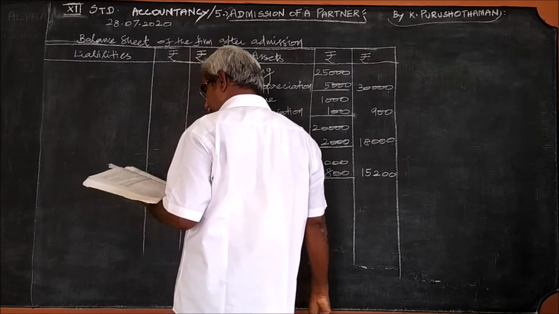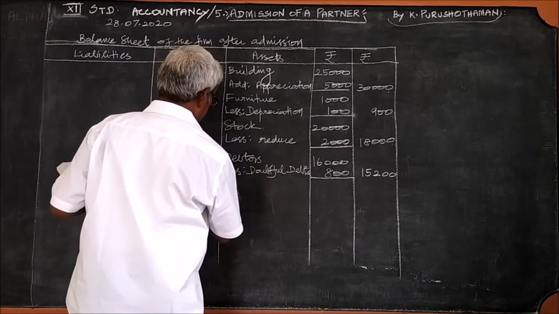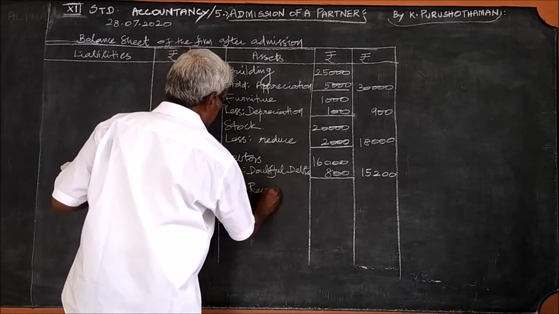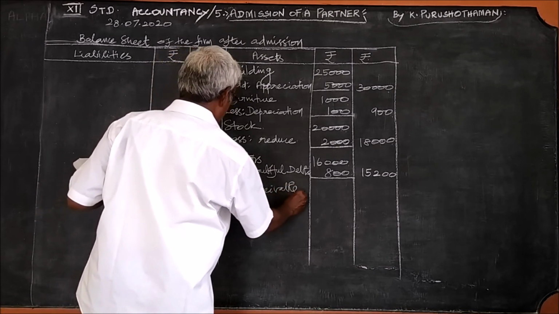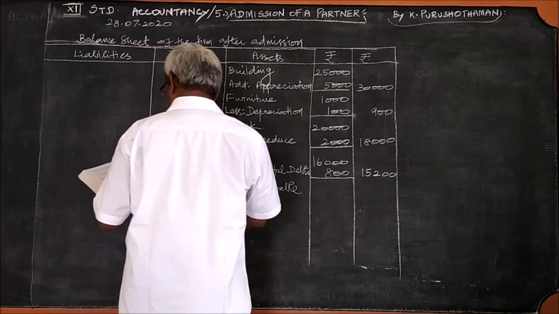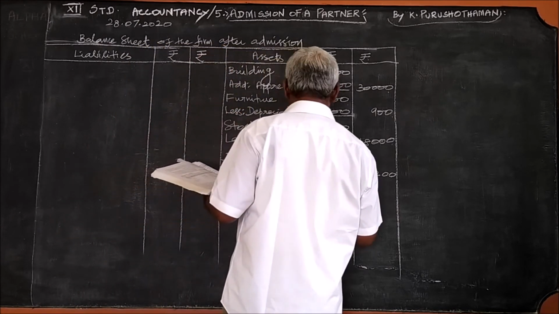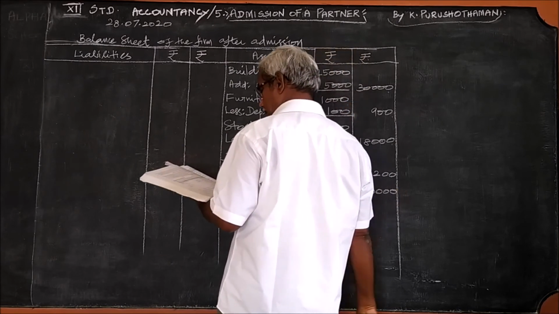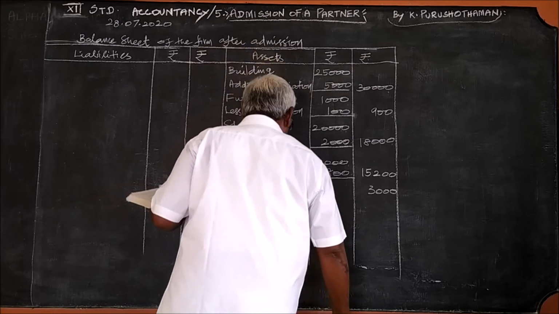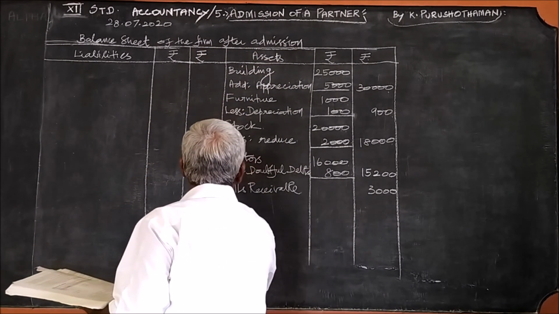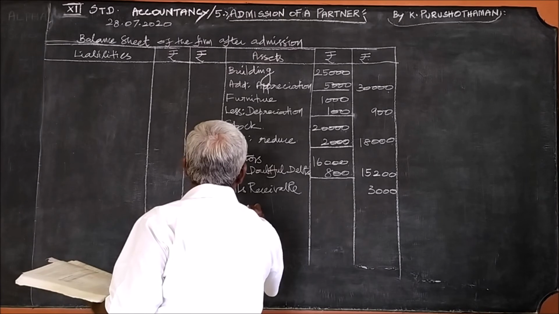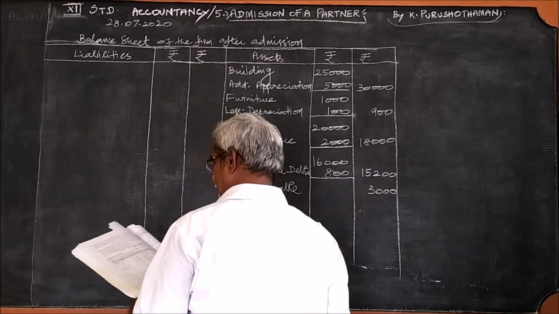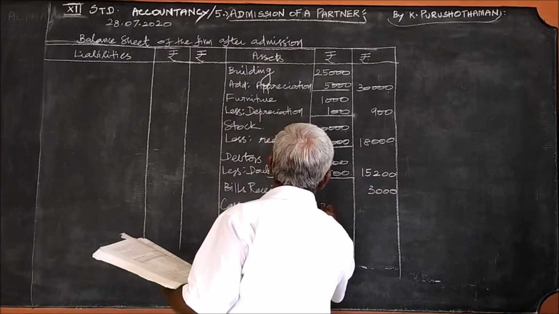Then bills receivable. Bills receivable 3,000. Cash at bank. Cash at bank 12,500.